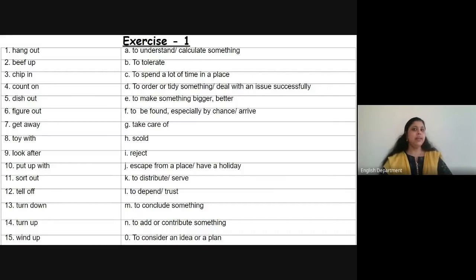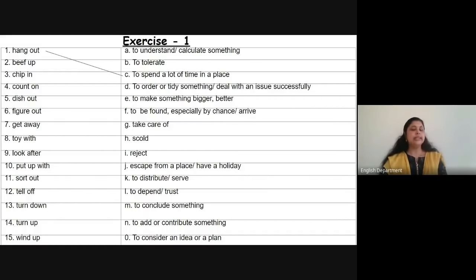Okay? So I hope you have marked these answers for these phrasal verbs. Shall we look at them one by one then? Hang out. We've already seen that. What does it mean? To spend a lot of time in a place. Got it correct? Okay.